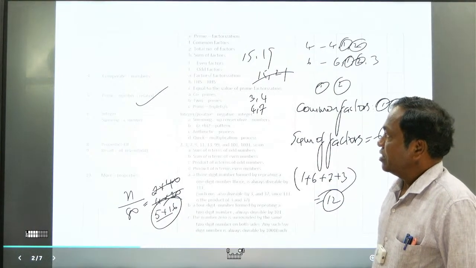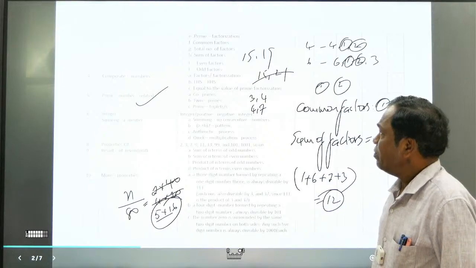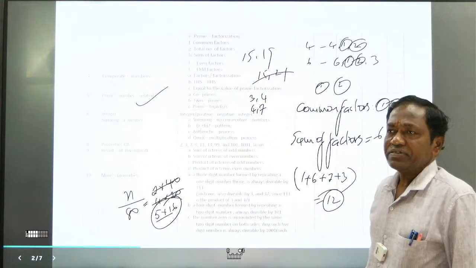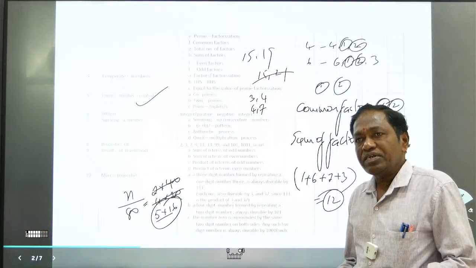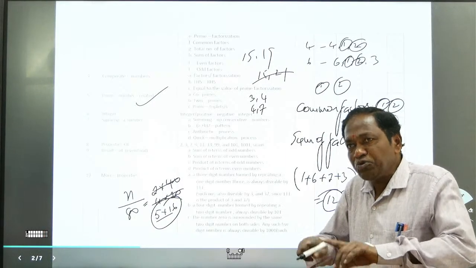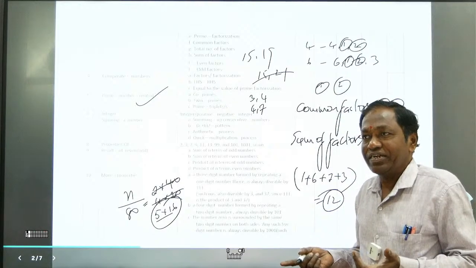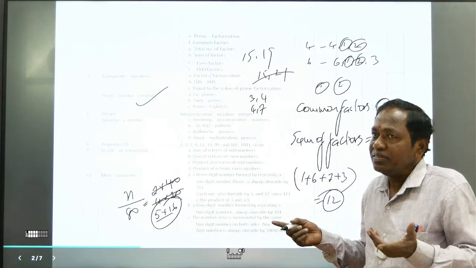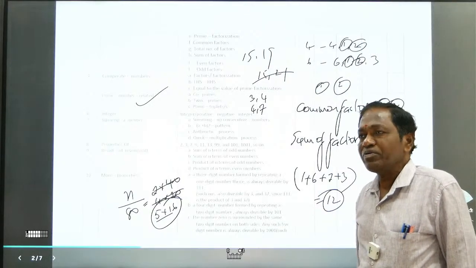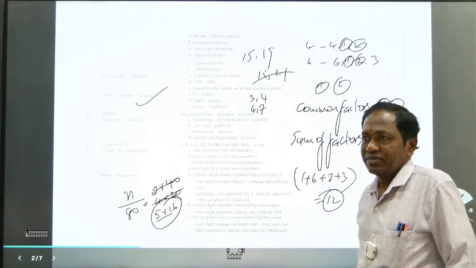Okay, next, twin primes. What are twin primes? If the difference between two consecutive prime numbers is 2, then they are known as twin primes. Give me some 4-5 examples.